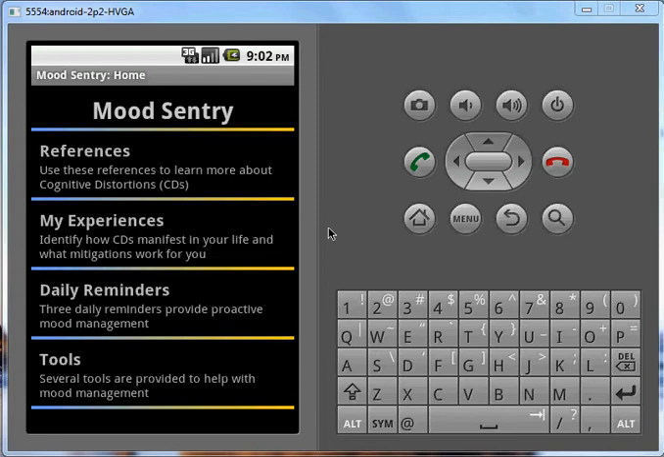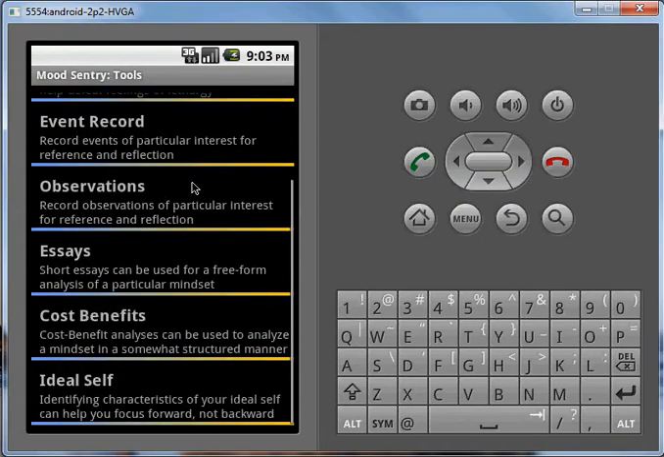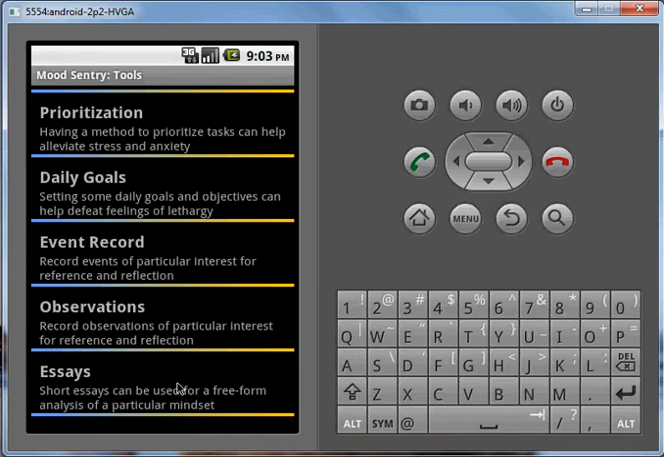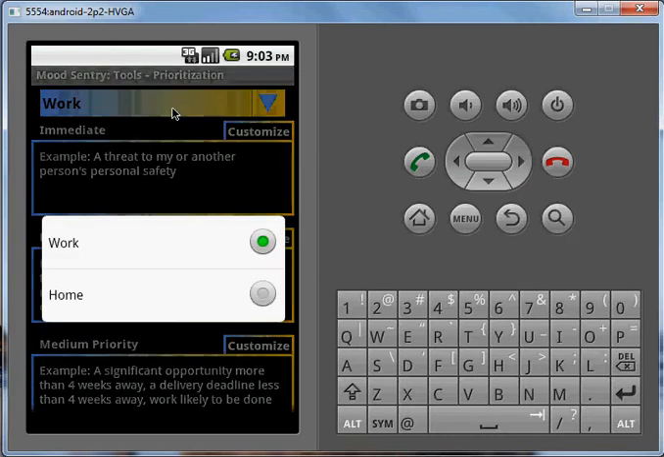Hi, I'm back. Let's go into Mood Sentry's tools and see how I use them. This is a scrolling view. We'll start with the prioritization and daily goals features. The prioritization tool is what I use every now and then to help prioritize my tasks. There's a drop-down menu to select schemes for either work or home.